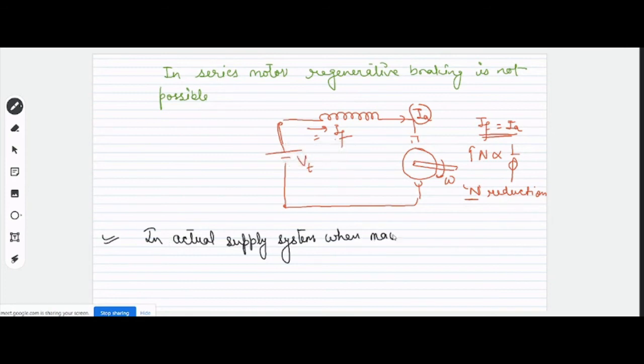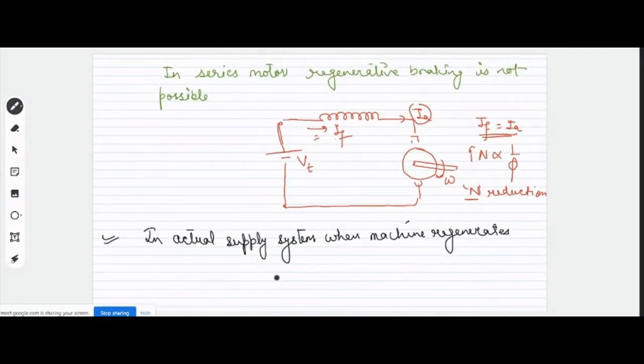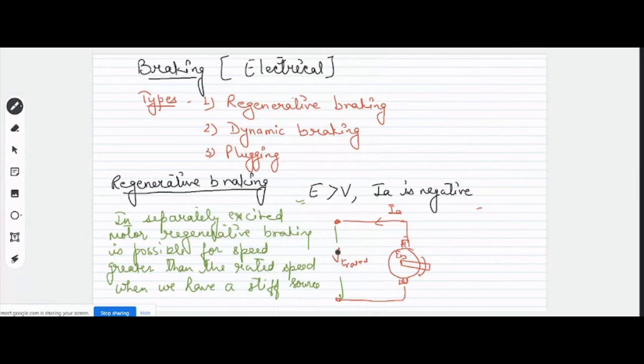When the machine regenerates, its terminal voltage will rise, reduce, or remain the same? बताओ क्या होगा जब मशीन रीजनरेट कर रही होगी? That means it is now working in the generating mode, right? Because the direction of the current is reversed, है ना भाई? ये मोटर की अब डायरेक्शन रिवर्स हो गई है, तो इस केस में टर्मिनल वोल्टेज ज्यादा होगा कि कम हो जाएगा?